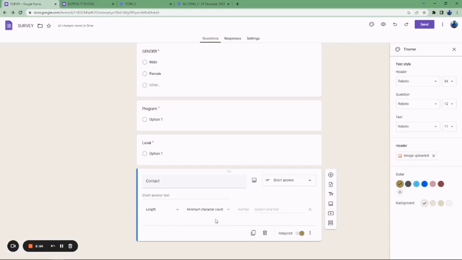But let's say some of your people are foreign students and it is more than that, so you're saying a minimum character count should be 10. So if the person puts in any length and it is not up to 10, what do you want to tell the person? So let's say, check the contact length. This is what we want the person to see. Automatically it will save.